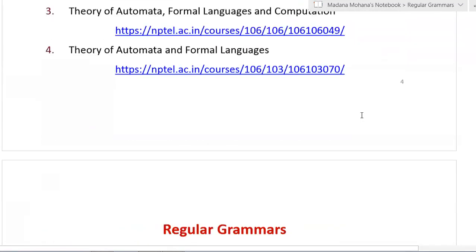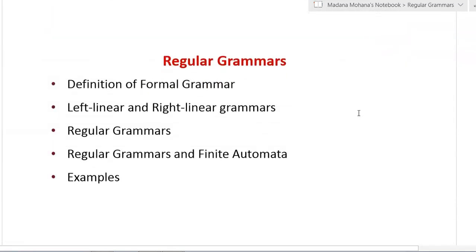We have four types of formal languages named type 0, type 1, type 2, type 3. Every type has its associated language, then its associated grammar, then its acceptor or recognizer or abstract model.